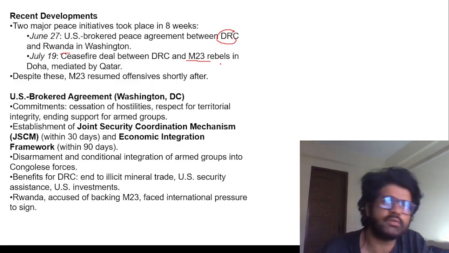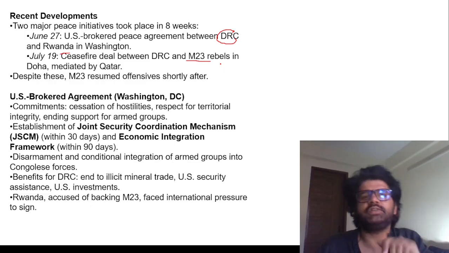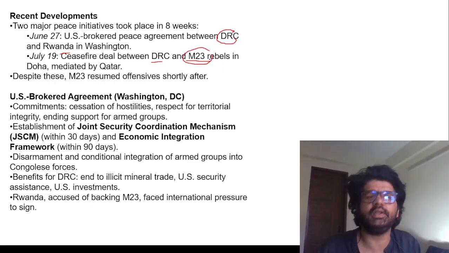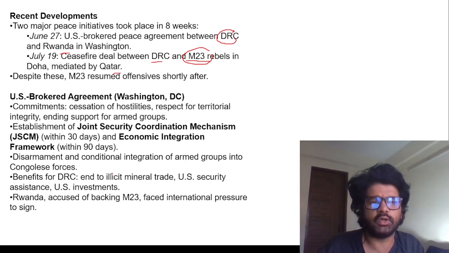It's unstable also because of the Rwandan interference and all. So the US is brokering an agreement between the Democratic Republic of Congo and Rwanda. A ceasefire deal happened between the DRC and the M23 rebels, mediated by Qatar. Why is the US brokering the deal? Because the US wants cobalt and critical minerals.